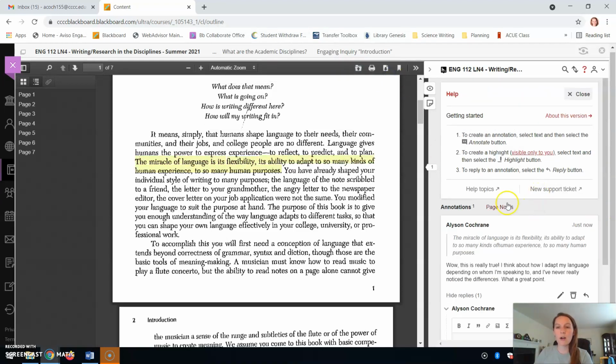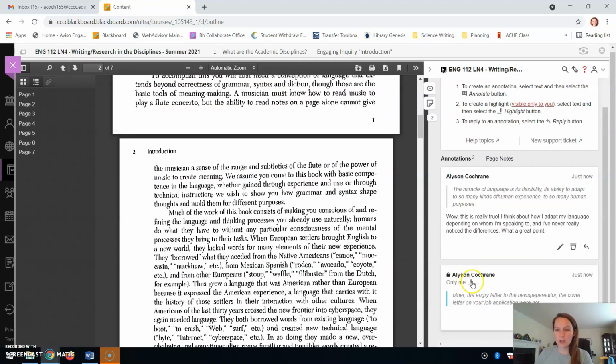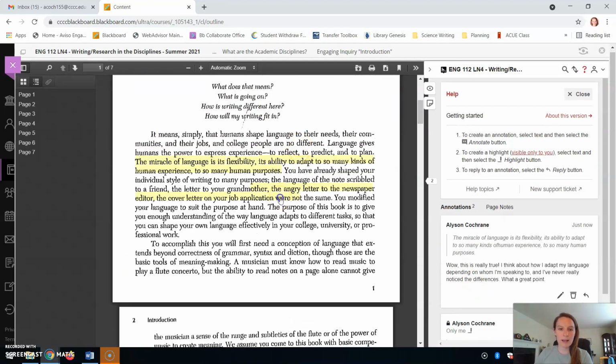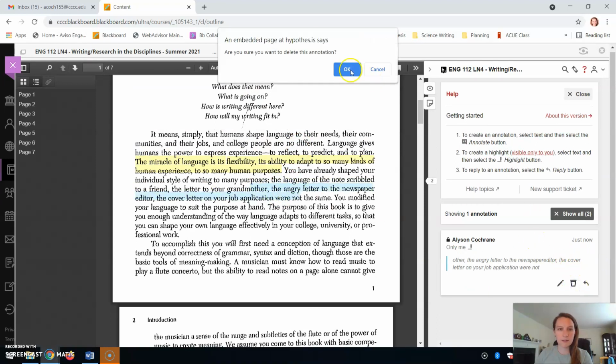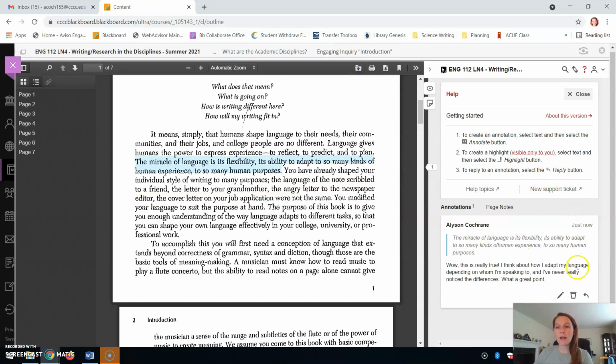I also can just highlight, like I said, if you're studying this for later, I can highlight like this. No one else can see it. You'll see that my highlight showed up here as only me. If I want to go back, I can select it and delete it. All right. So that's how we can do it.